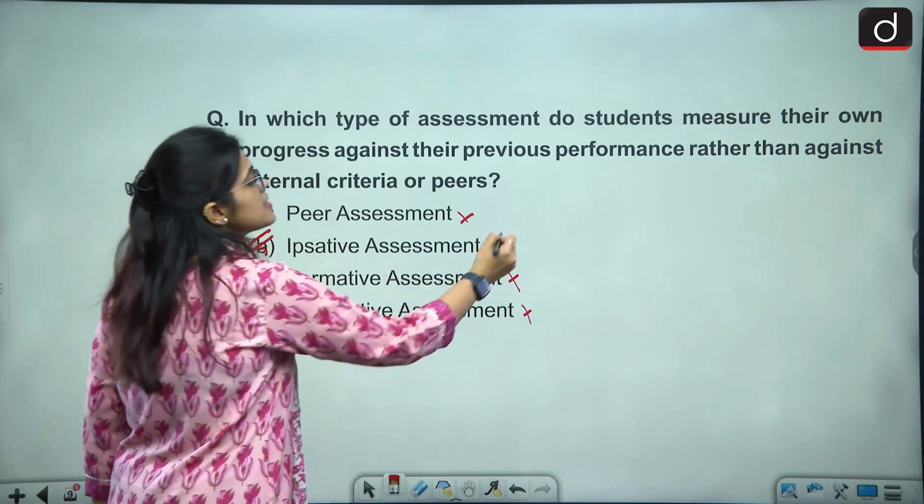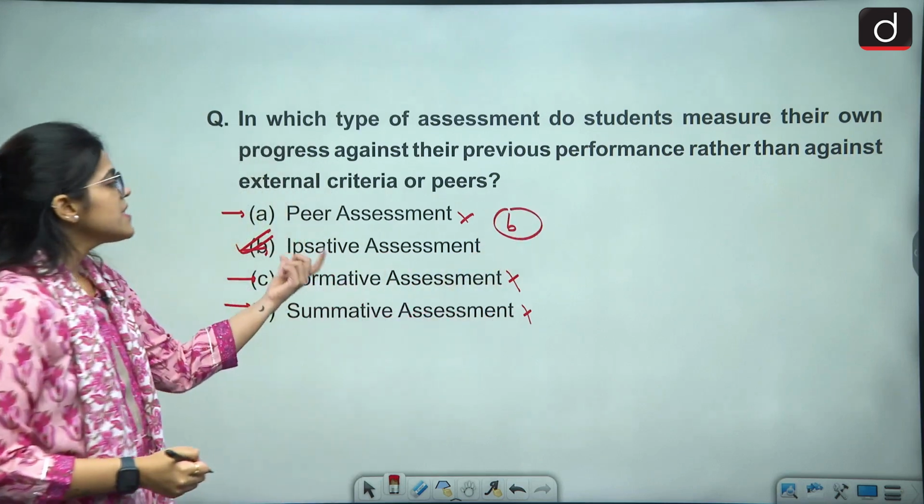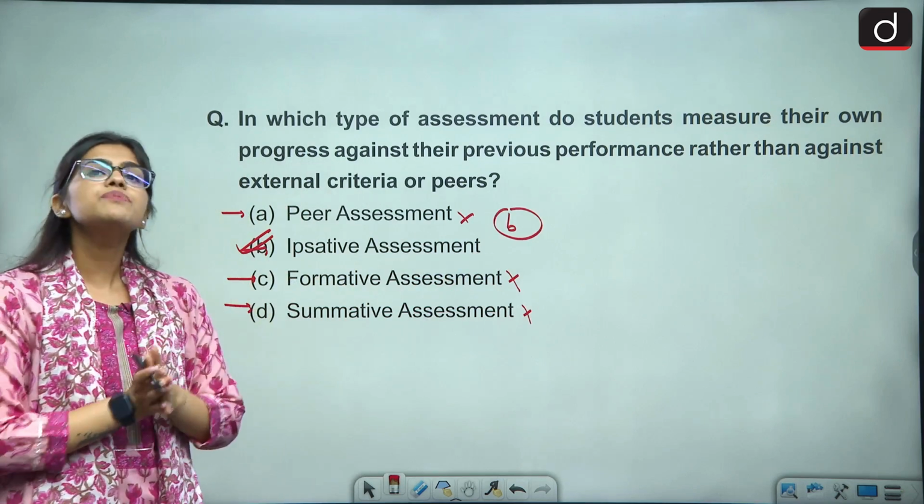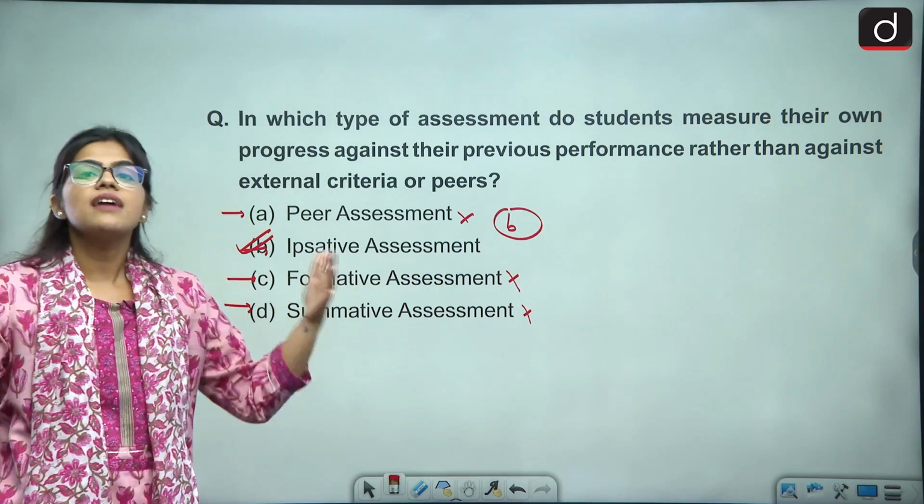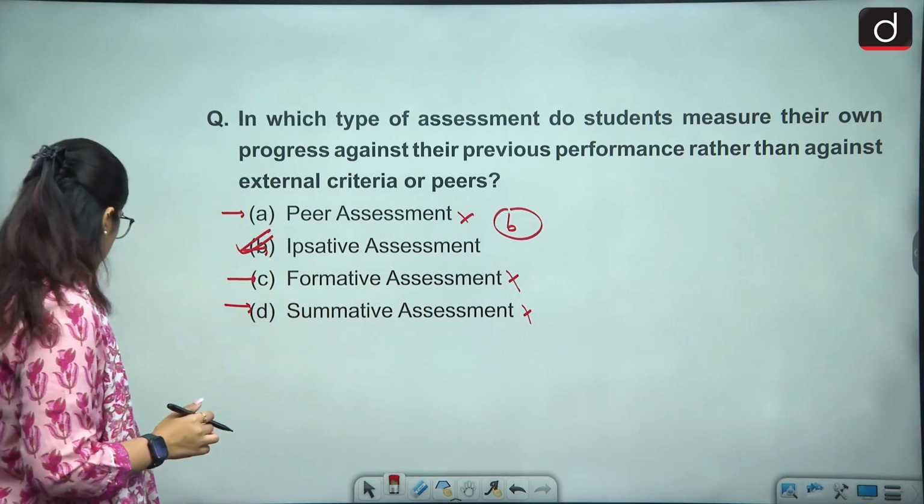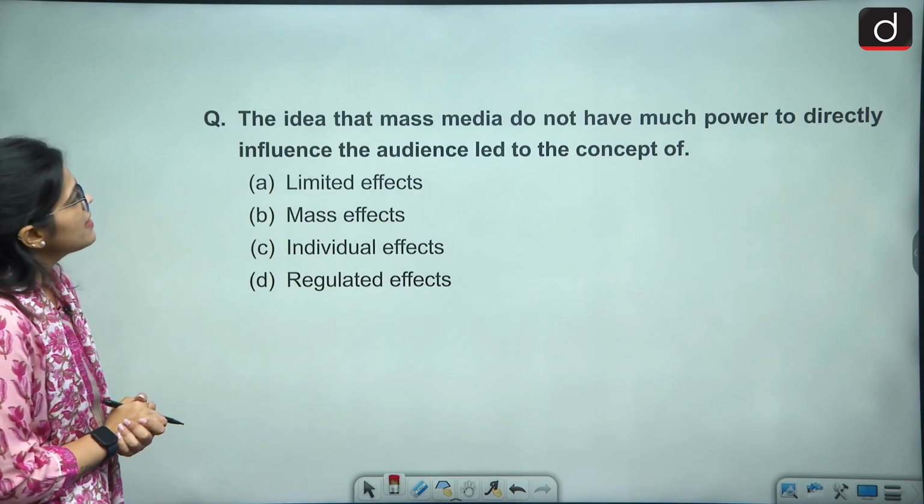The right answer is B here, right? Imitative assessment, because in this assessment we always measure our performance with our own previous performance. ज़्यादा और लोगों से कोई भी comparison नहीं है, सिर्फ अपने आप से ही हम compare करते हैं. So B is the right answer.